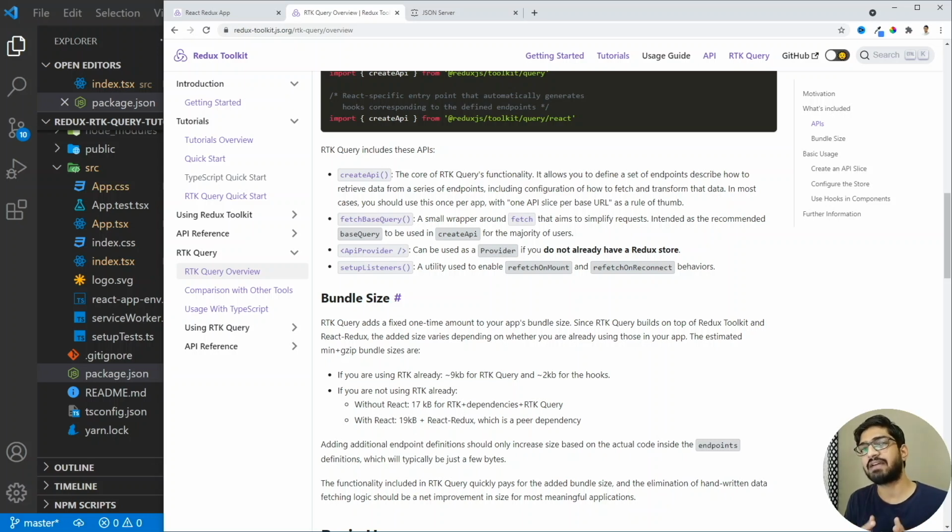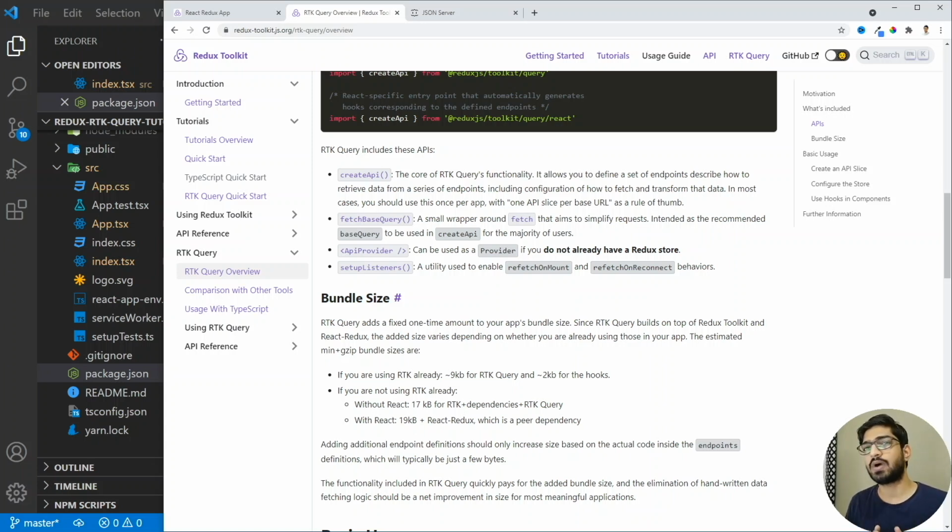So in the past, we have used the Redux Toolkit and built a project for the movie application. If you have missed that video, then you can click on the card above and jump to it directly. In that, you will see that we always wrap our app component with the provider and we provide a store. But let's say that you are not using a Redux store and you haven't set up the Redux store. In that case, if you want to make use of this createApi and use the API in your component, then you can wrap your app component in the ApiProvider. So this is just an alternative way of using the RTK query.